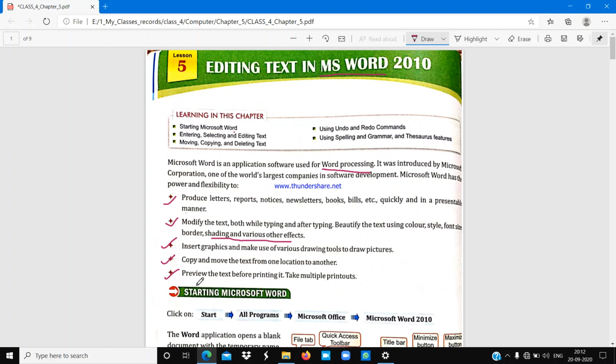I take out 29 printouts of that one document file. Understood everyone? So like this you can print multiple copies of one document. Understood? Okay.